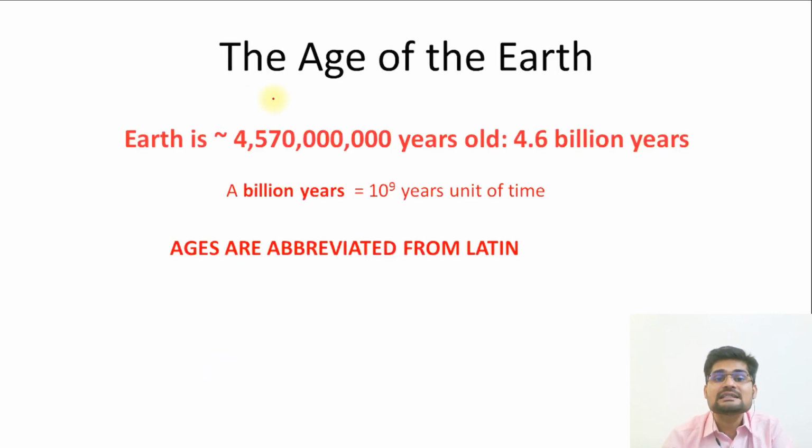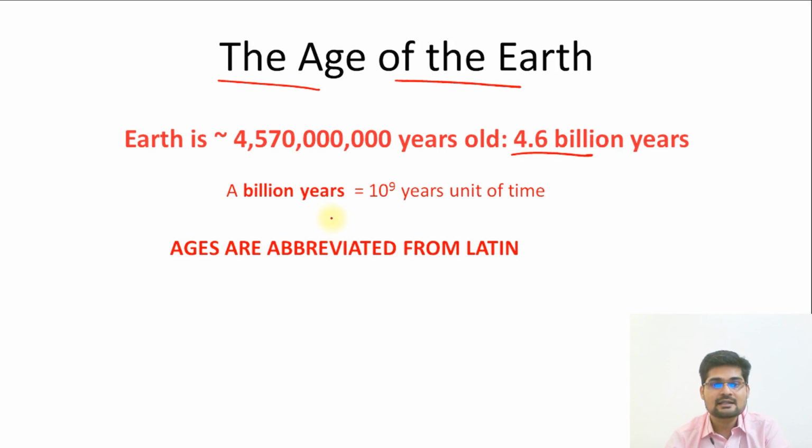Let's understand some things related to the geological time scale. So what is the age of the Earth? The age of the Earth is considered to be about 4.6 billion years, and remember, a billion years is about 10 to the power 9 years in terms of unit of time.